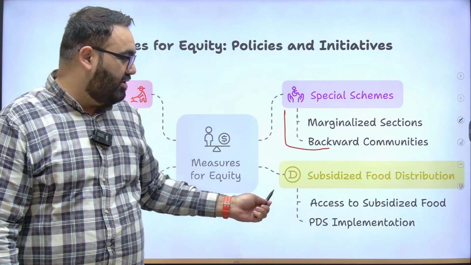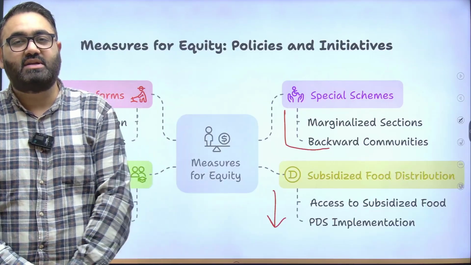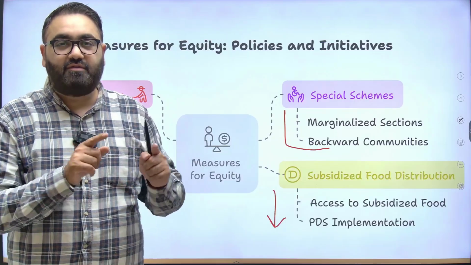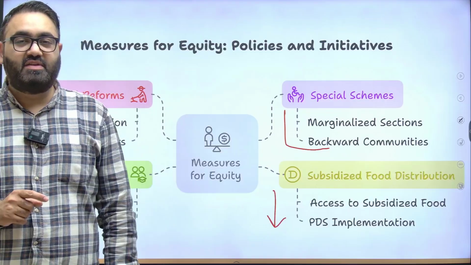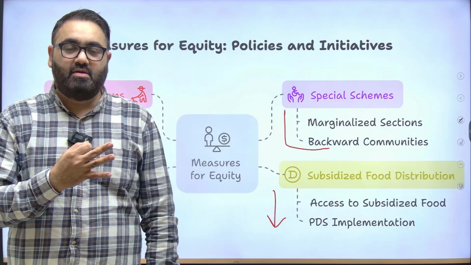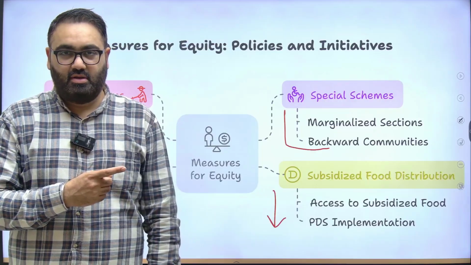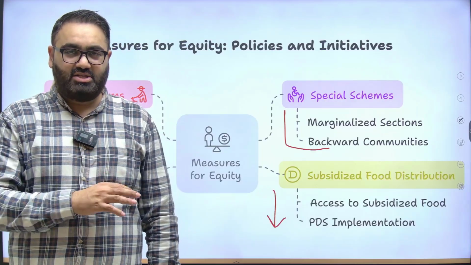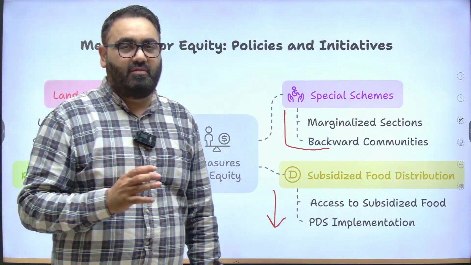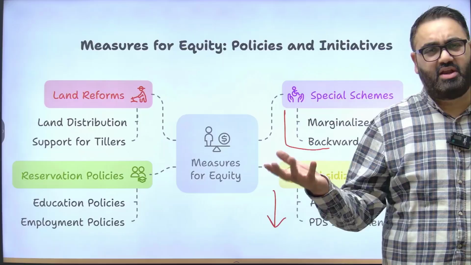Government's food subsidy program is well known, so much so that right now, if you look at the government of India's subsidy bill, the largest component of the subsidy bill is food subsidy. Ever since we have the National Food Security Program, under which rice is given at 3 rupees per kg, wheat is given at 2 rupees per kg, and coarse grains are given at 1 rupee per kg, we have a situation where the food subsidy bill far supersedes any other subsidy bill of the government. The next one in line is the agriculture subsidy, or rather fertilizer subsidy, agriculture subsidy, whatever you want to call it.